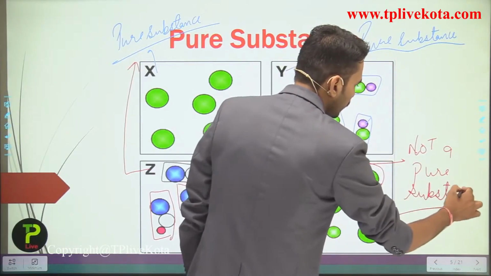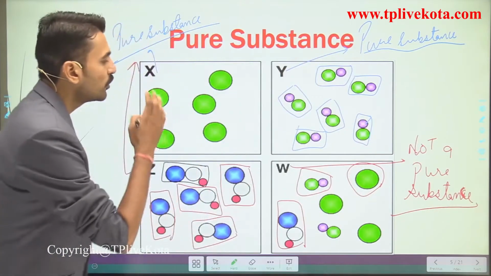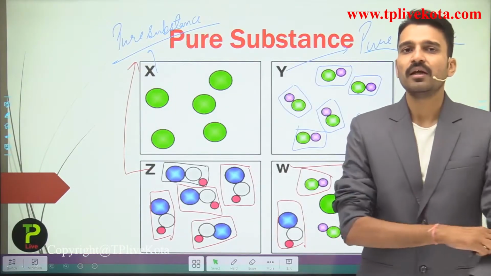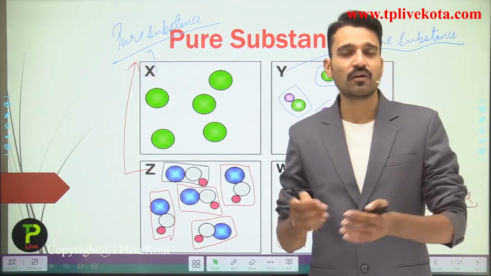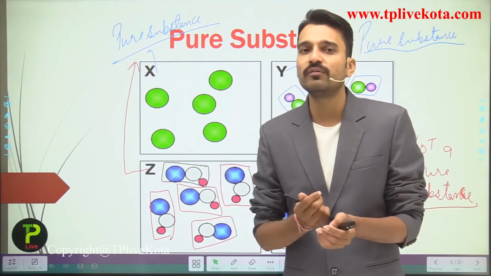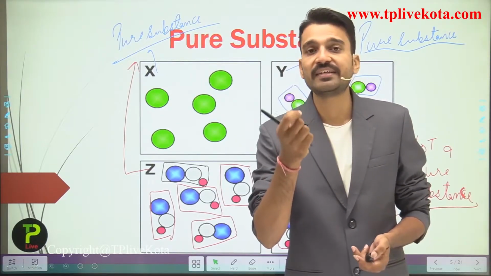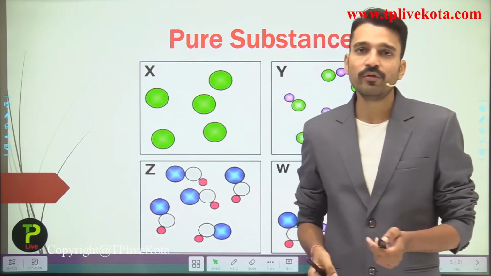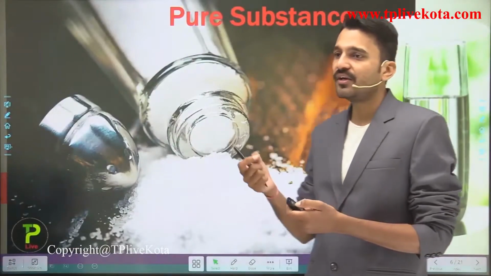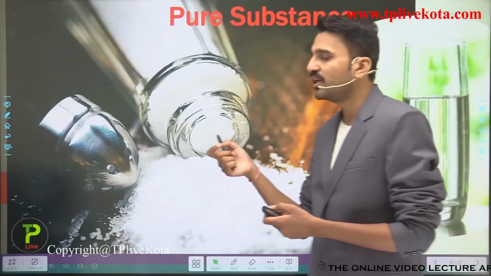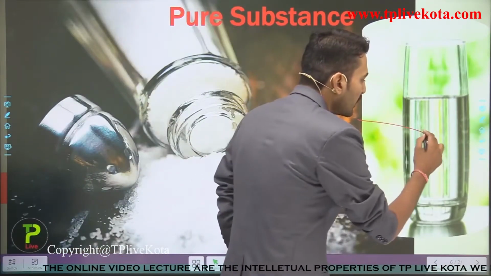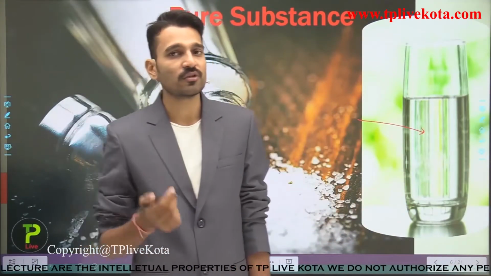So I hope students you can get what pure substances and impure substances are from this particular example. This is very easy. The pure substances are those that contain the particles of only one kind, and if they contain the particles of only one kind, they will have a definite set of properties. So moving into the next and seeing some examples of pure substances. Here you can see a glass full of water. So the water which is present in the glass, can I term this water as a pure substance or not?